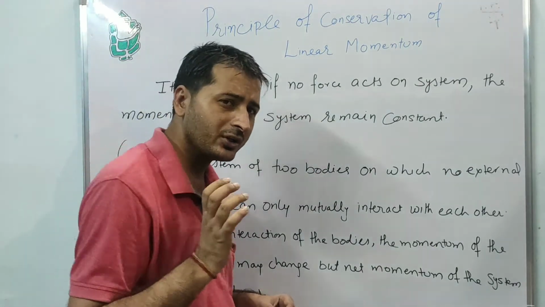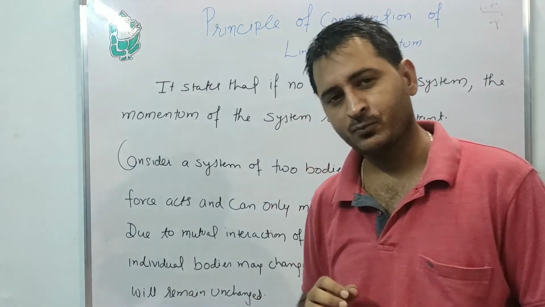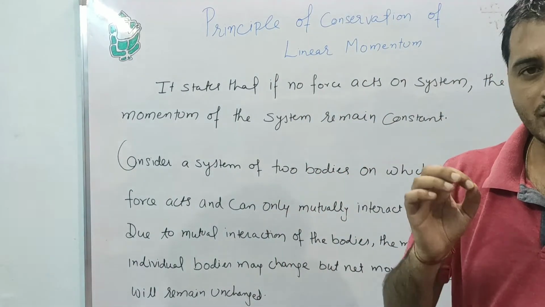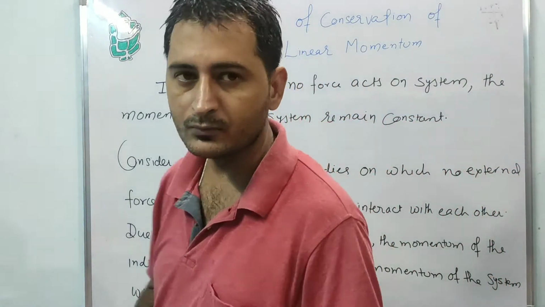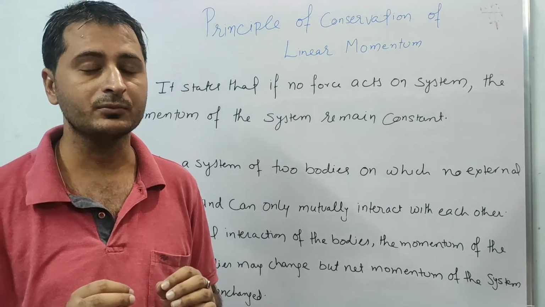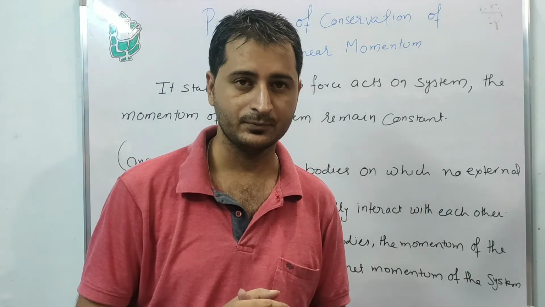Due to that mutual interaction, the momentum of the individual body may change, but the net momentum of the system remains constant, or conserved.